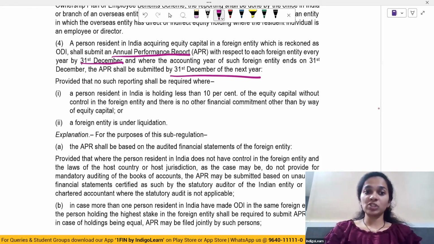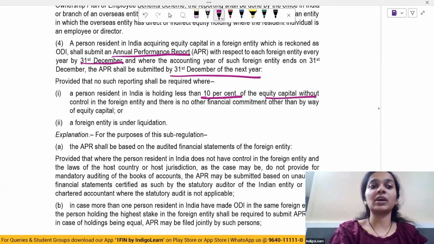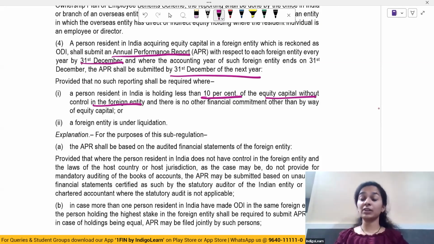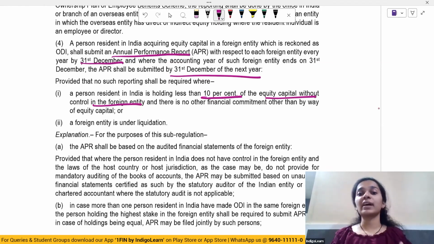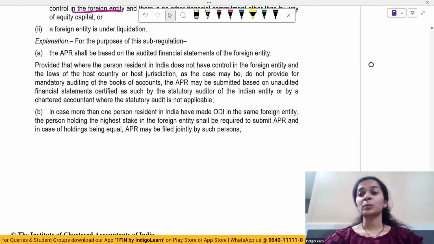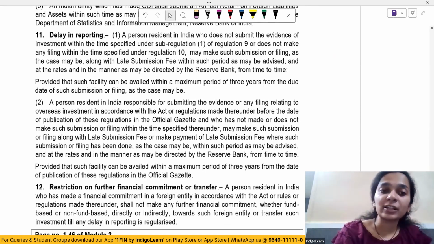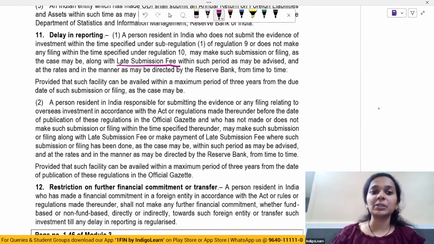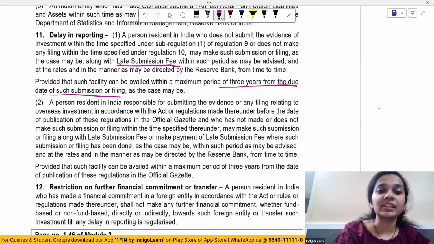However, no reporting requirement shall be required where the person resident in India is holding less than 10% of the equity capital without any control in the foreign entity. We have understood in the first definition, control means holding greater than 10%. And there's no financial commitment other than by way of equity capital, or foreign entities under liquidation. तब भी नहीं करना पड़ेगा. And the annual performance report shall be based on the audited financial statements of that foreign entity. In case there's any delay in reporting, then there'll be a late submission fee which will have to be paid. Maximum period of 3 years from the due date is given.